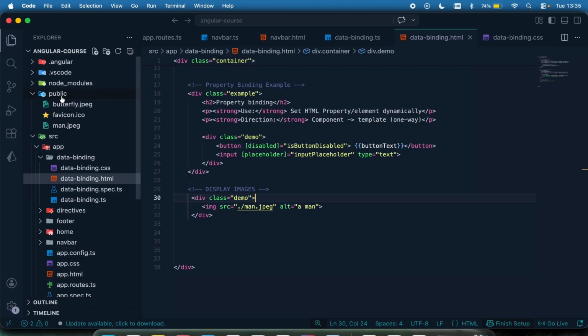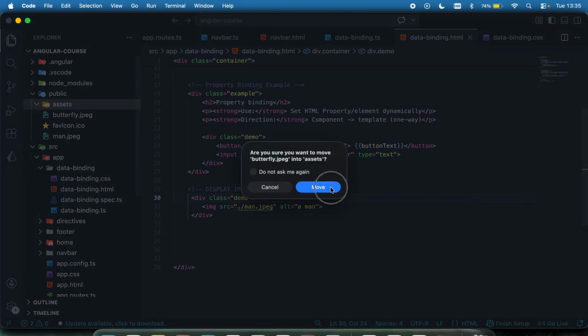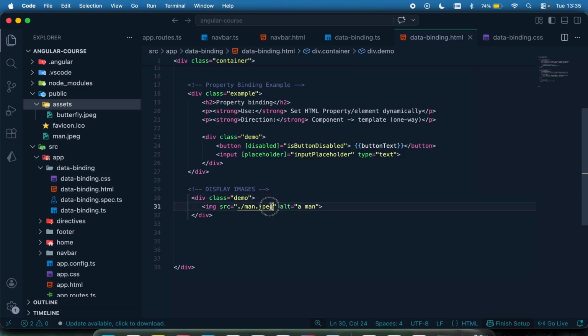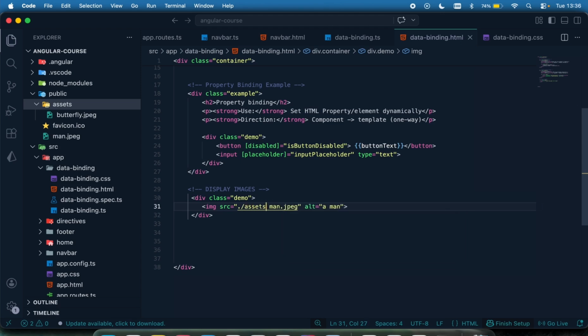You can come right here and create an extra folder called, let's say, assets. Let me do that, and then let me move this butterfly within my assets right here. So let me just try that, say dot slash assets slash butterfly.jpeg.